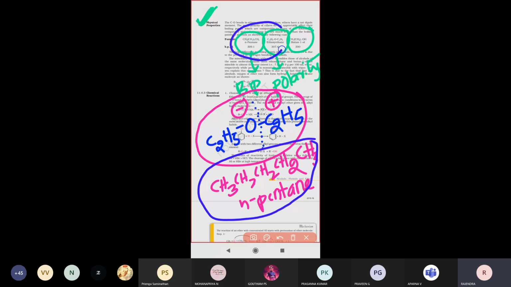Diethyl ether will show the lesser boiling point. Why? Because diethyl ether exhibits polarity. If a compound exhibits polarity, it shows a lower boiling point. Pentane does not show any polarity, meaning positive and negative charges are not present. So n-pentane has the higher boiling point. Keep these two words in mind.